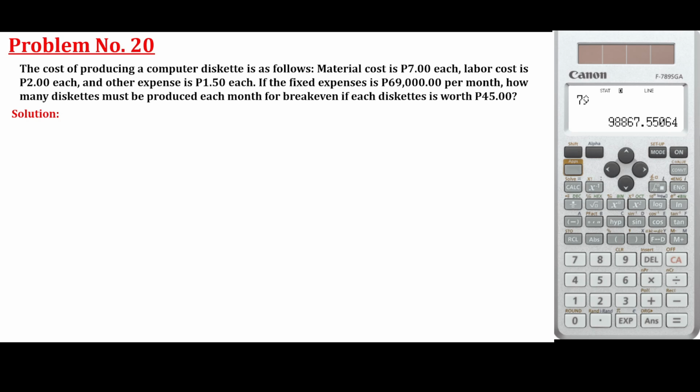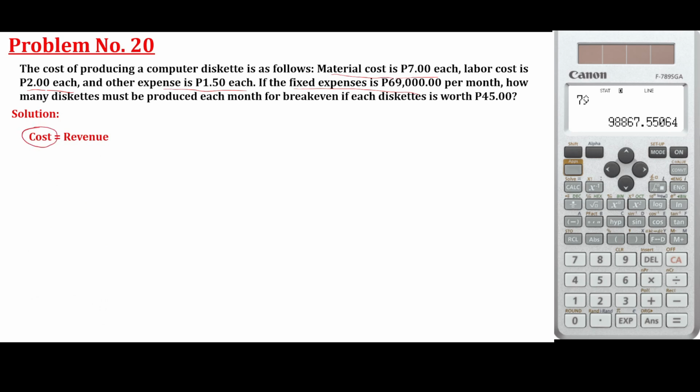the break-even analysis. Now, for break-even analysis, you're just going to equate. When you say break-even, walang kinita doon sa business or binenta. So for this problem, the cost of producing a computer disk is as follows. So they are going to produce diskette. The material cost, 7 pesos per each. Labor cost, 2 pesos per each. Other expenses, 1.5 each. Fixed expense, 69,000 per month. How many diskette must be produced each month for break even if each diskette is worth 45?